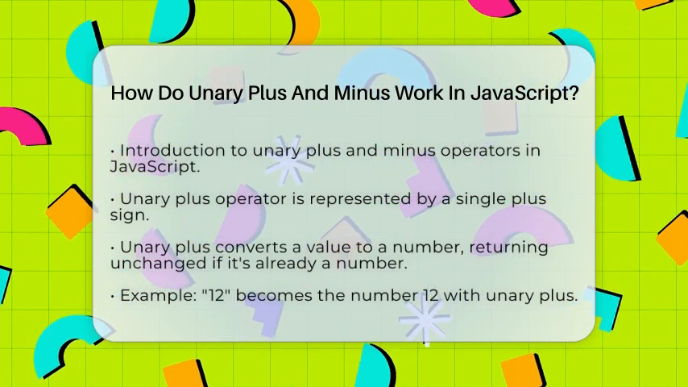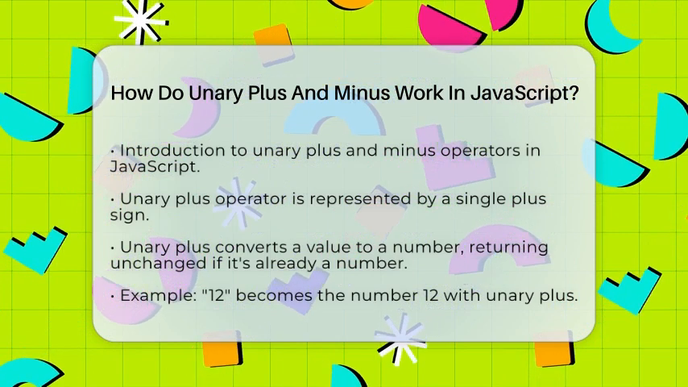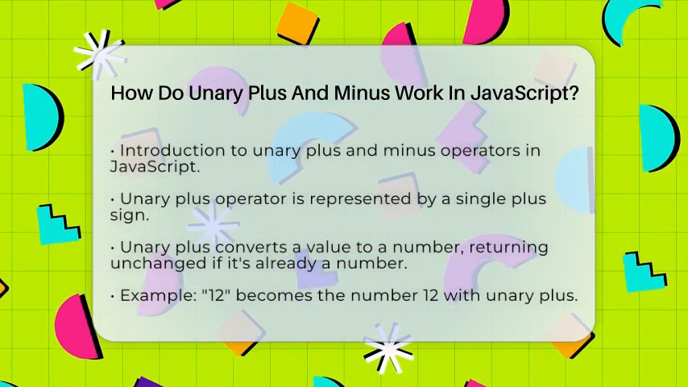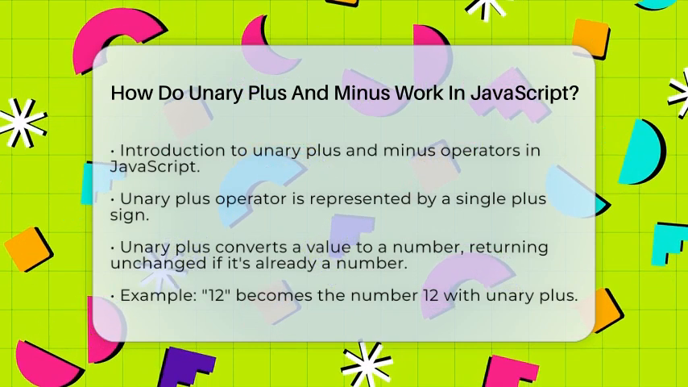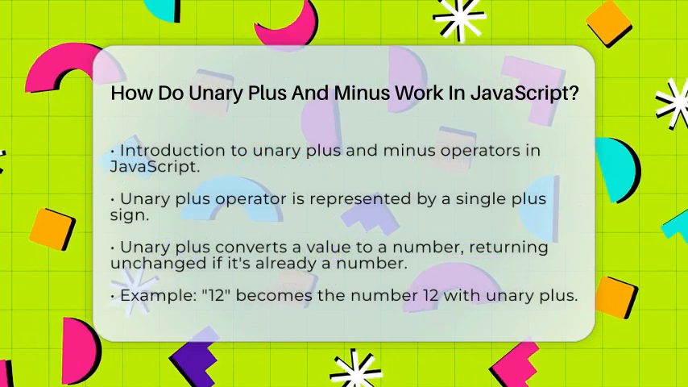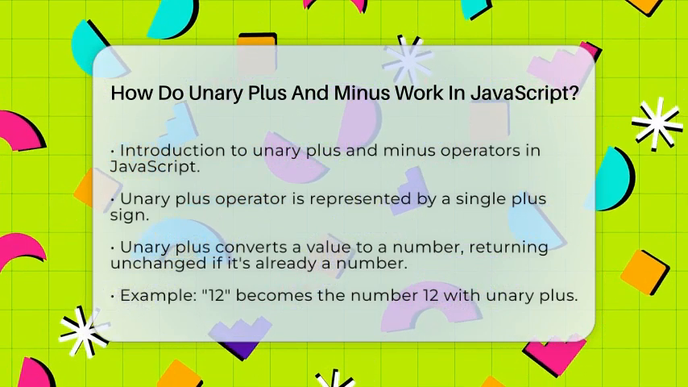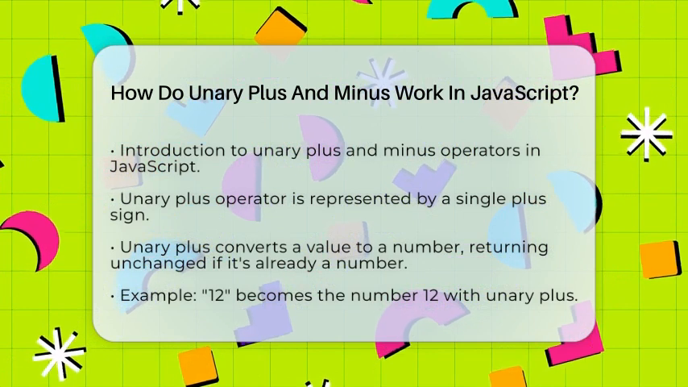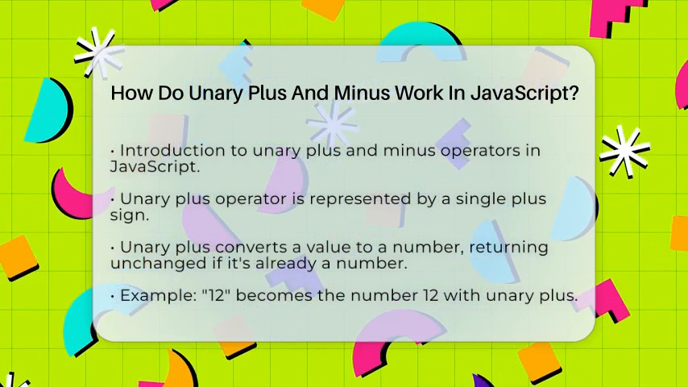First, let's talk about the unary plus operator. This operator is represented by a single plus sign and works on one value at a time. When you use the unary plus, it tries to convert whatever value you give it into a number. If the value is already a number, it simply returns that number unchanged. For example, if you have a string like "12", using the unary plus will convert it to the number 12.